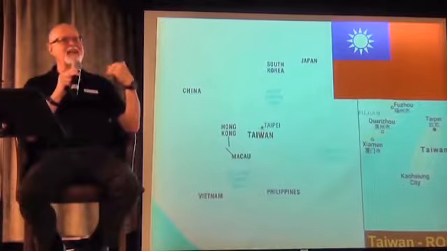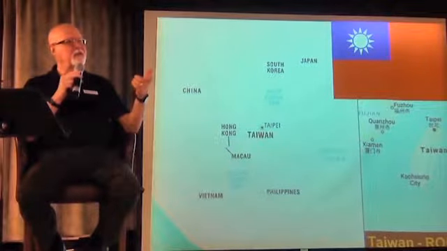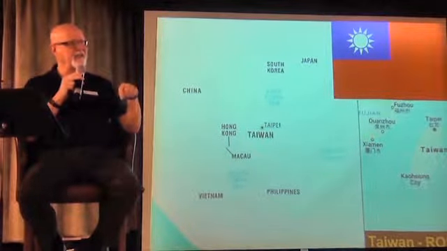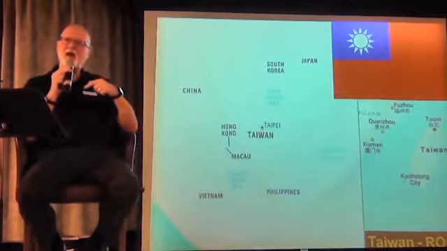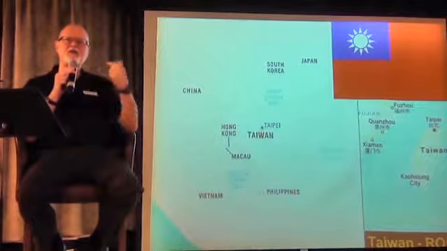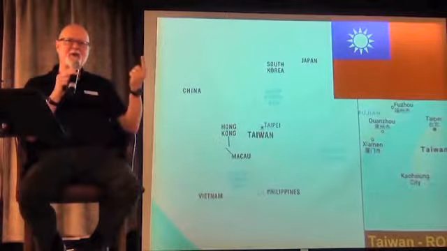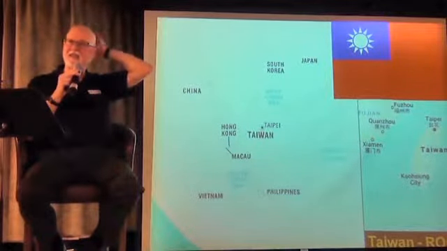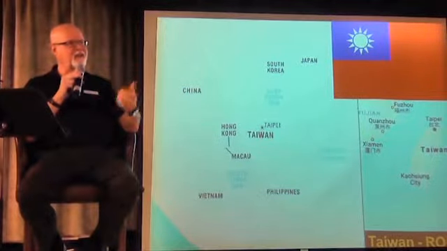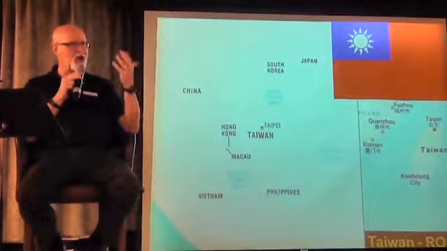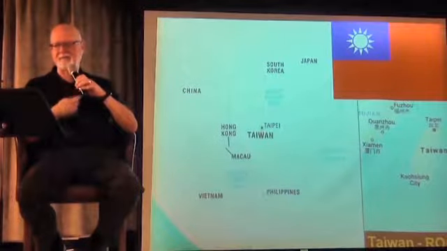For instance, when Taiwan, the Republic of China, is involved in the Olympics, they have to present themselves as Chinese Taipei. They cannot call themselves just China, because the People's Republic of China has said that they would take military action if they ever do that. That's part of their sense of the struggle over the one China policy.